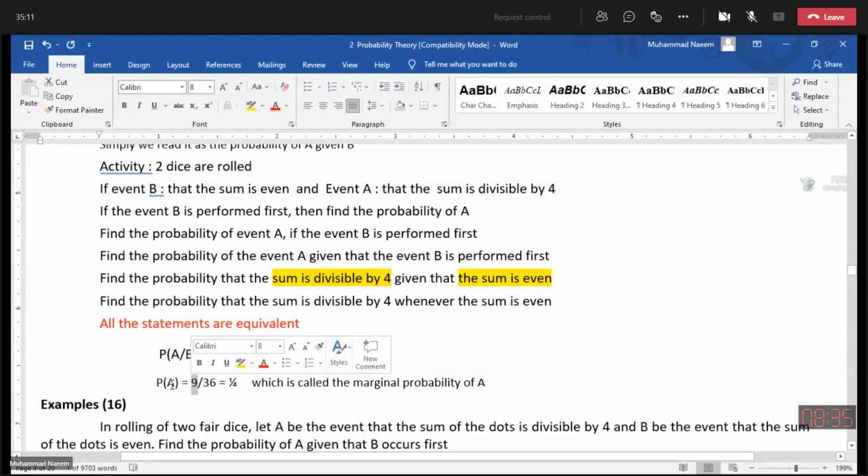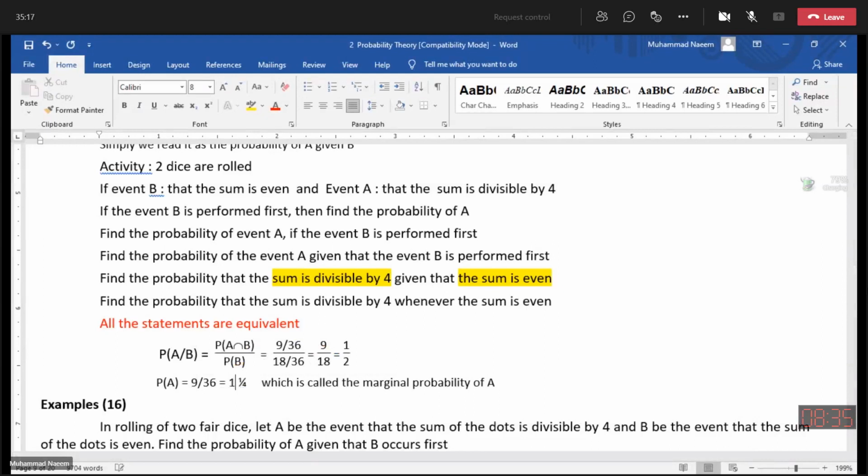So the probability of A is 9 by 36. The answer is 1 by 4. This probability without any condition is called the marginal probability of A. But here above we have calculated the conditional probability of A.